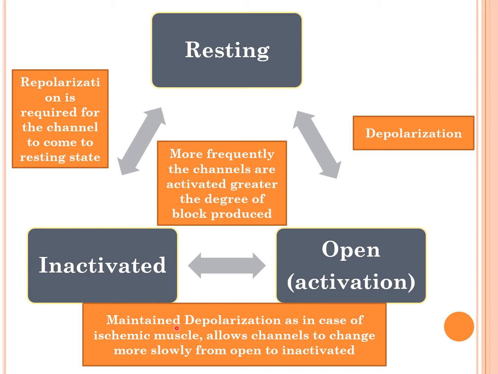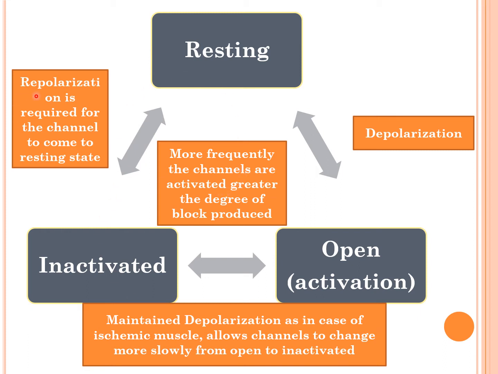Whenever there is maintained depolarization, as in case of ischemic muscle, the channels change more slowly from open to inactivated state. And repolarization is required for the channel to come to resting state so that it again gets excited and can get open in order for the cycle to continue.